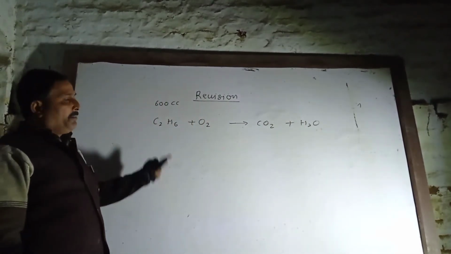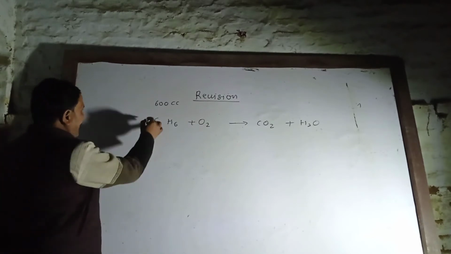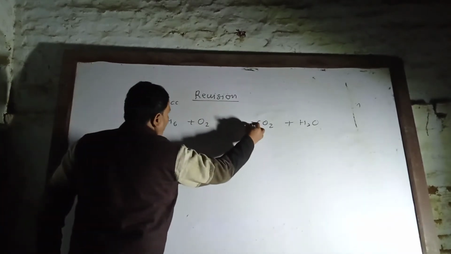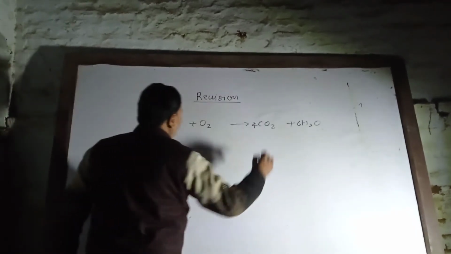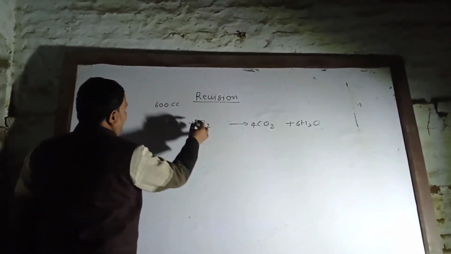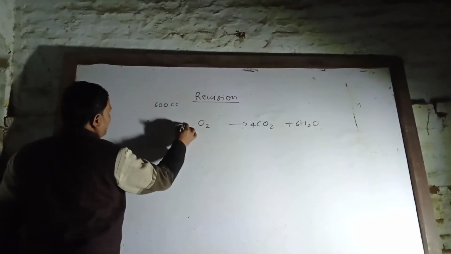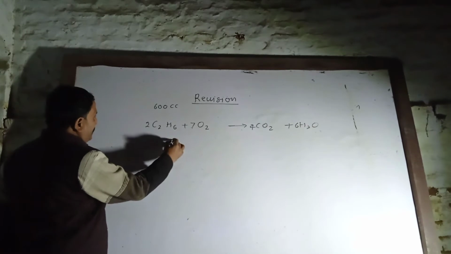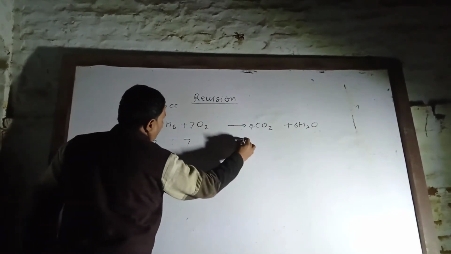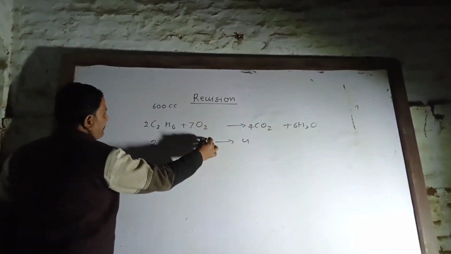This reaction is a combustion reaction. See that, balance the reaction. Carbon 4, now hydrogen 6, oxygen is 7. See, the volume ratio is coming 2:7 to 4 to 6.